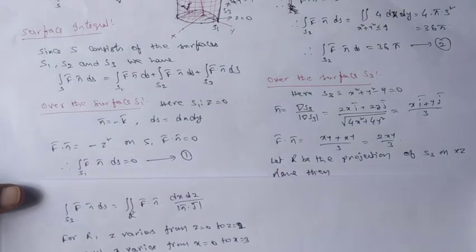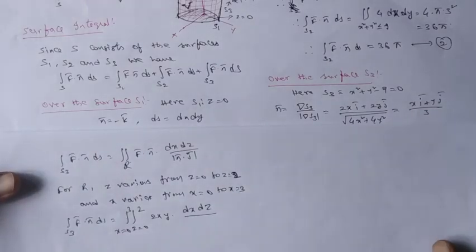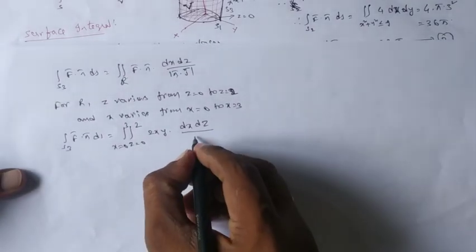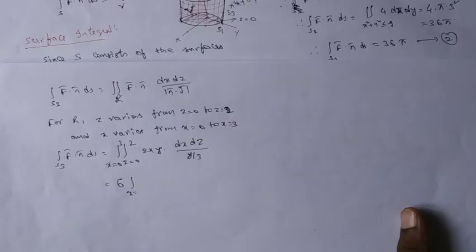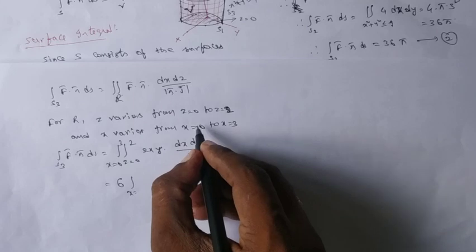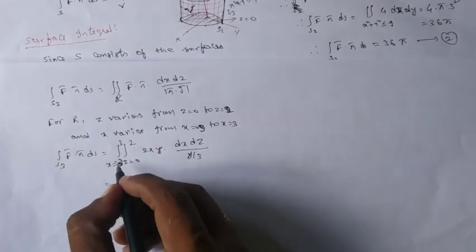If you observe that n bar is our term x i bar plus y j bar by 3. So if you take n bar dot z bar, we can have it is y by 3. I may write it here y by 3. So this y will cancel. Sorry, a small mistake here. x varies from minus 3 to plus 3. So it becomes minus 3 to plus 3.